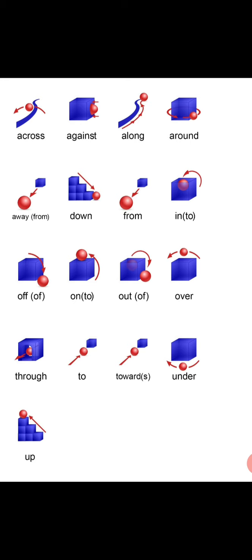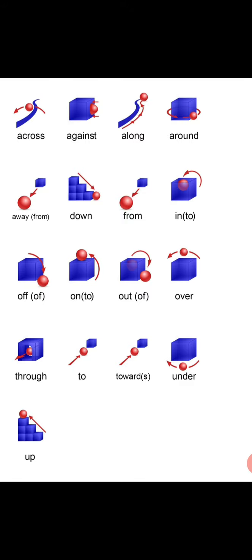And over, it is crossing over the box, above the box. Through, in between, it peers and goes. To, opposite to from. The ball is moving towards or to the box. Towards is denoting the movement. Under, so under for direction also we can use. For position also we can use. Then up, opposite to down is up. Likewise, so many prepositions are there.